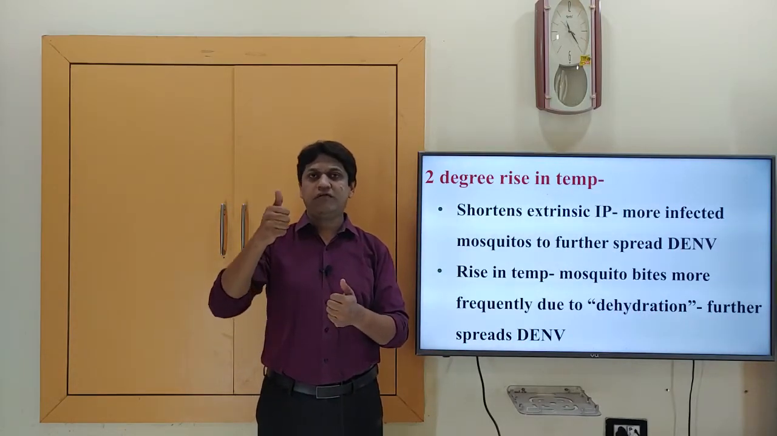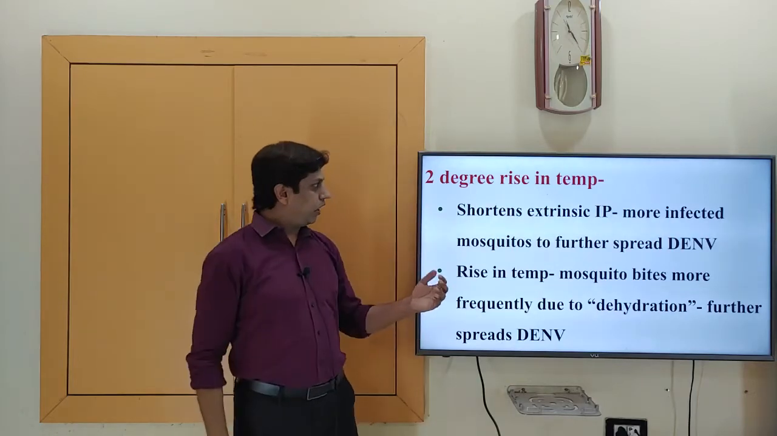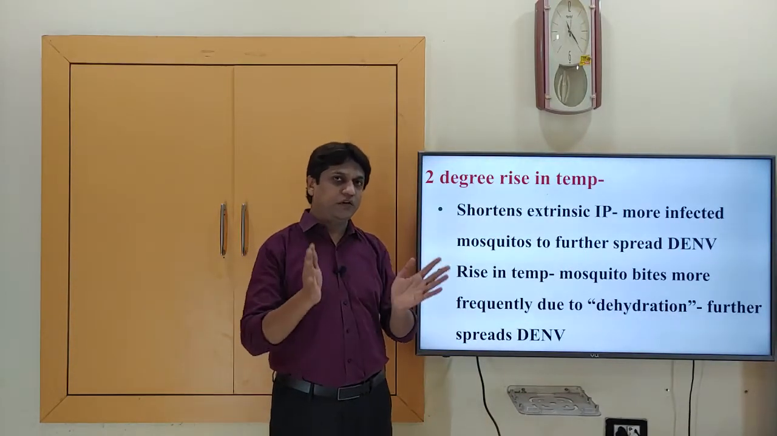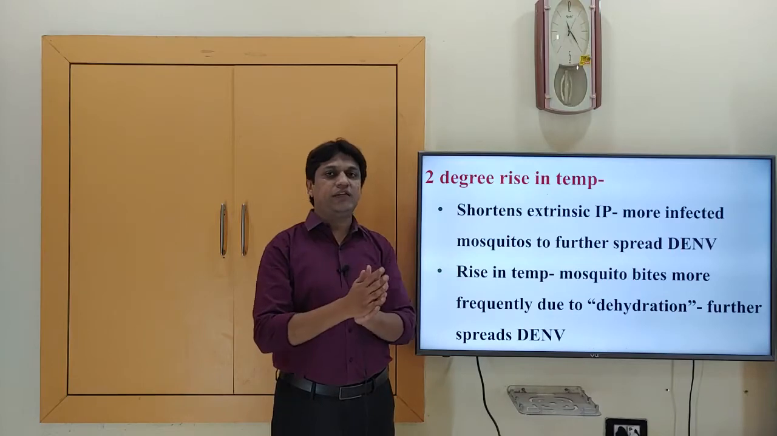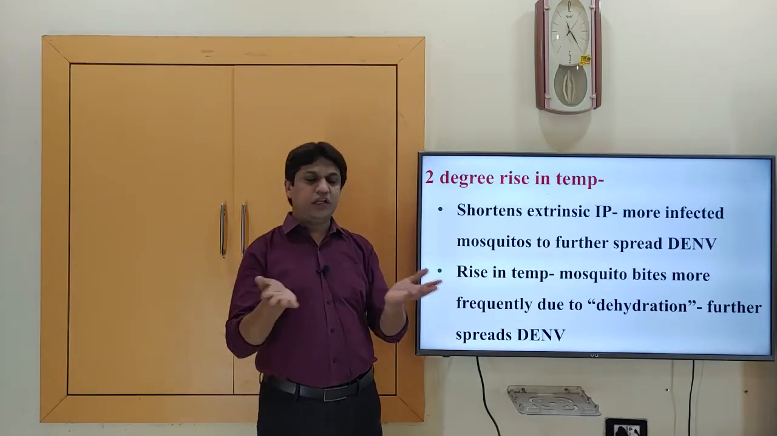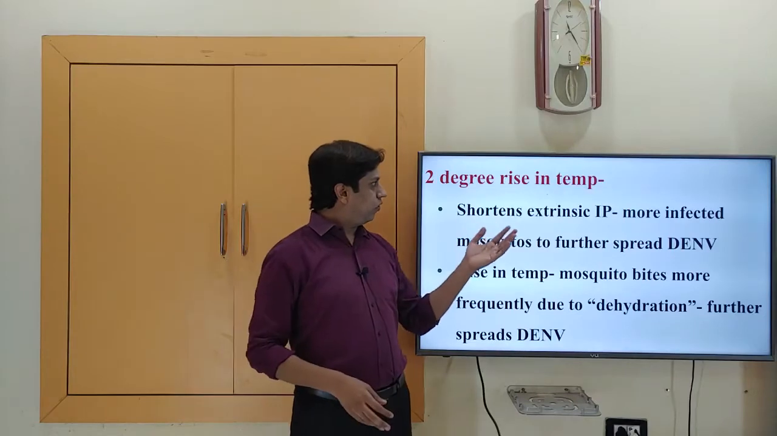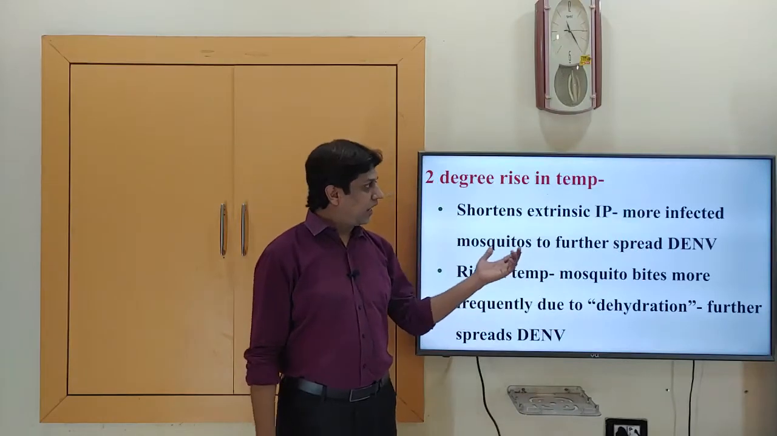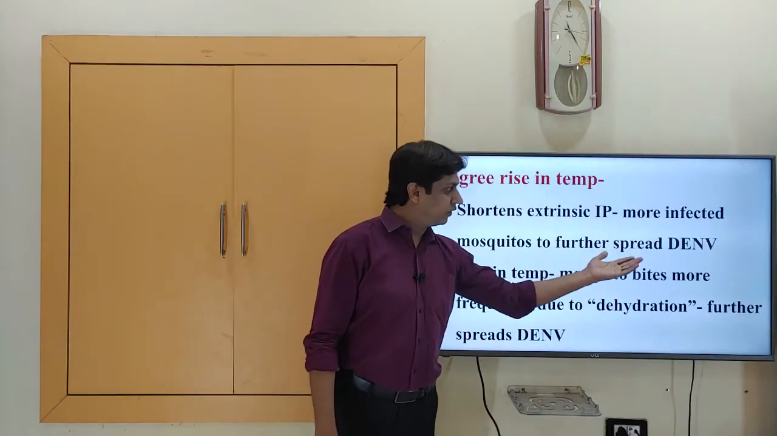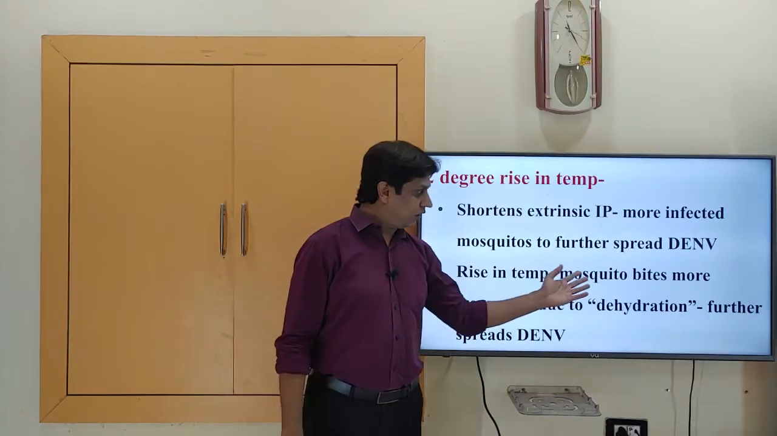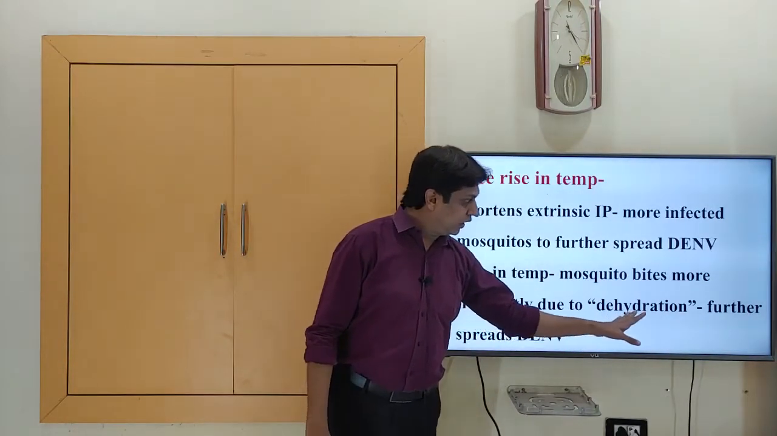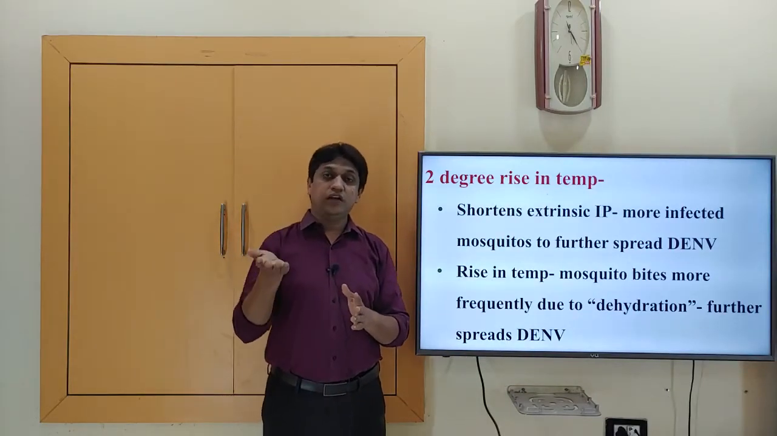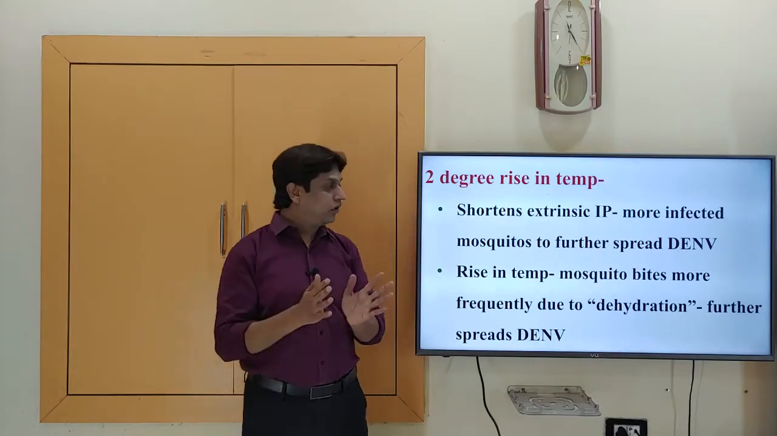Okay, so now coming to the environmental factors. In the epidemiological triad, we have discussed the agent. Now the environment. Just a 2-degree rise in temperature in the environment matters. Generally, dengue fever is seen at the end of the rainy season. When the rainy season ends, this dengue epidemic is generally seen. A 2-degree rise in temperature will shorten the extrinsic incubation period, giving more infected mosquitoes to further spread the dengue virus. With a rise in temperature, mosquitoes also bite more frequently due to dehydration, which will further spread the dengue virus.